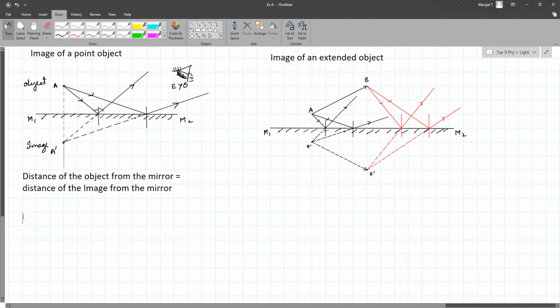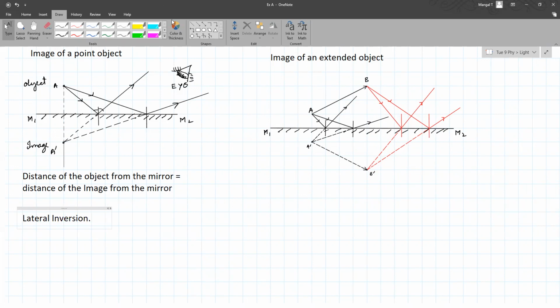Fine, student, the next point that we are going to do is... I have a question. Can I just say where the object is placed and where the image is seen in the second diagram? Sorry, I didn't understand your question. In the second diagram, where is the object exactly, on point A or B? A or B, the whole thing is the object. And then from A dash to B dash is the whole image. Image, yes. Okay.